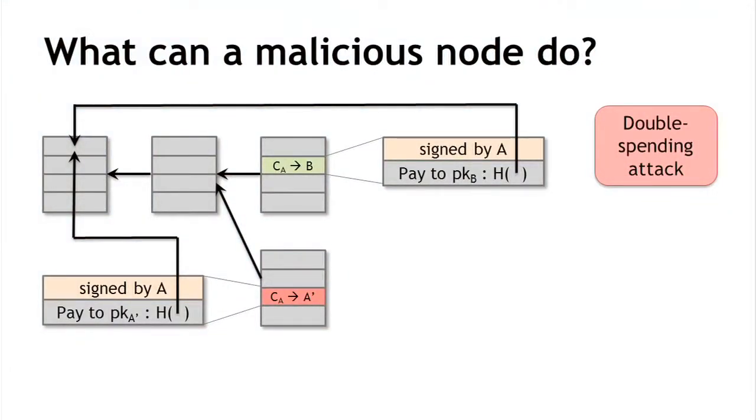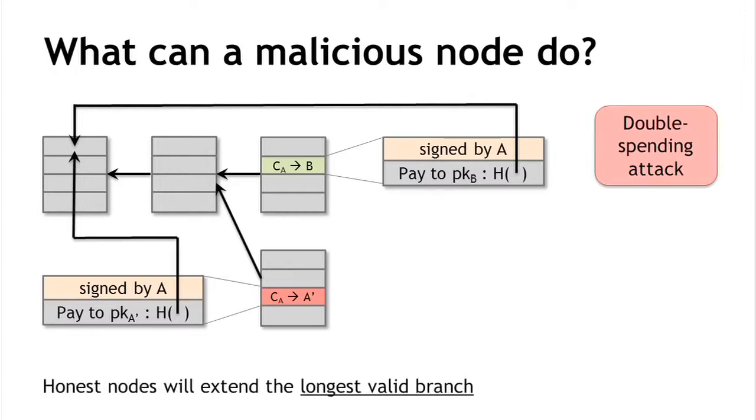That is determined by the fact that honest nodes are always following the policy of extending the longest valid branch. So now, which of these is the longest valid branch? You might look at this and say, aha, the first one is the longest valid branch, not the second one, because it's a double spend attempt. But here's a very subtle point that I want you to appreciate. From sort of a moral point of view, this transaction in green and the transaction in red might look very different because based on the explanation that I've given you, the first one is an attempt by Alice to pay Bob, whereas the second one is an attempt by Alice to defraud Bob and pay coins back to herself.